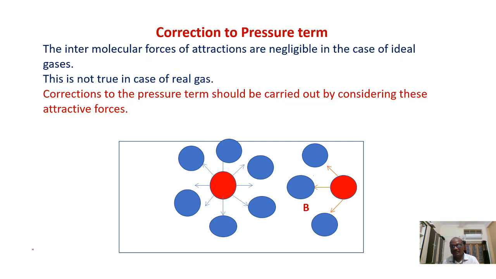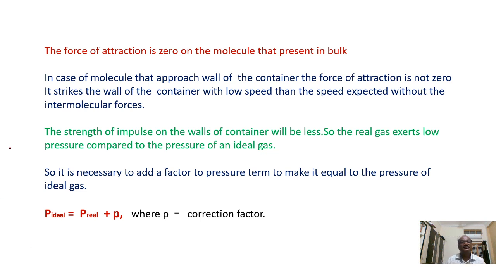In order to make P real equal to P ideal, a factor has to be added to the pressure of the real gas. The force of attraction is 0 on the molecule that is present in the bulk. Already we have discussed. In case of a molecule that approaches the walls of the container, the force of attraction is not 0.